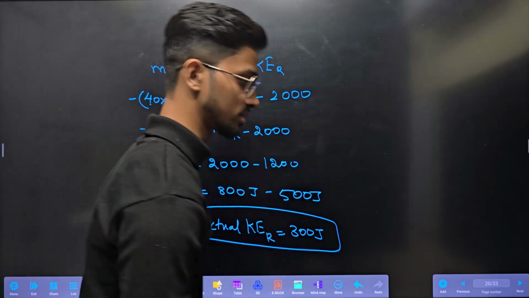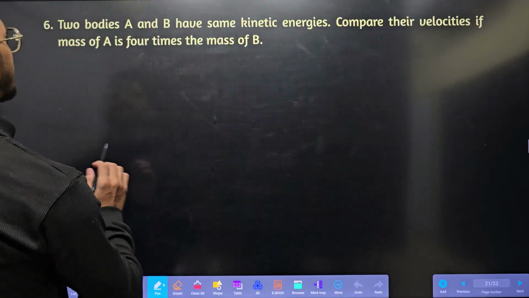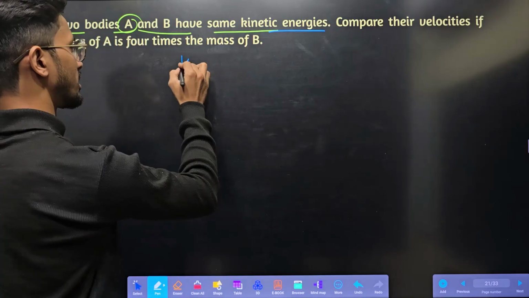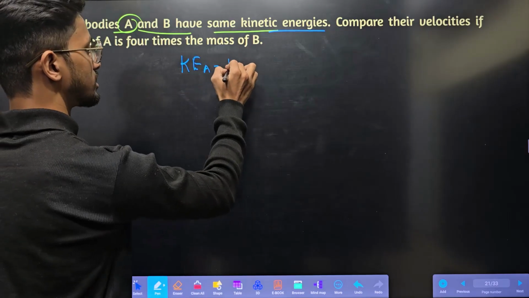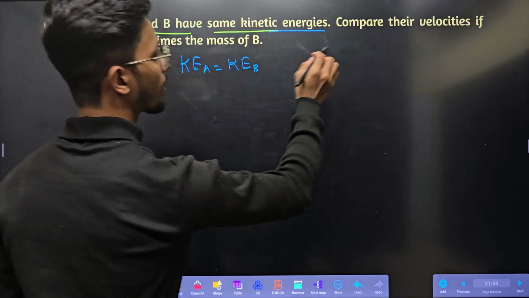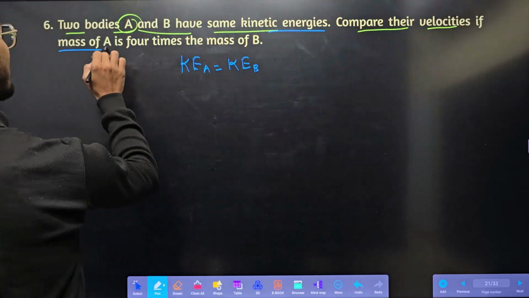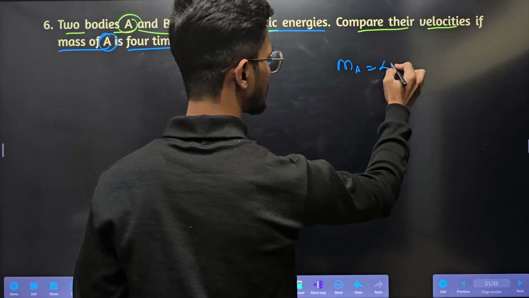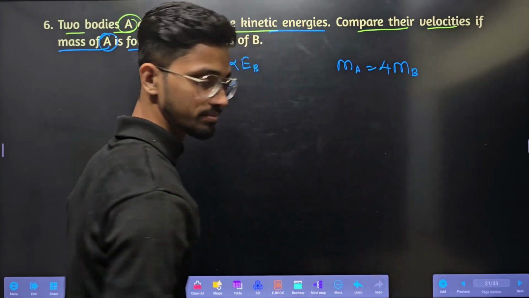I hope you have understood this. Next, two bodies A and B have the same kinetic energy. Kinetic energy of A is equal to kinetic energy of B. Compare their velocities, if the mass of A is 4 times the mass of B. That is nothing but mass of A is 4 times mass of B.